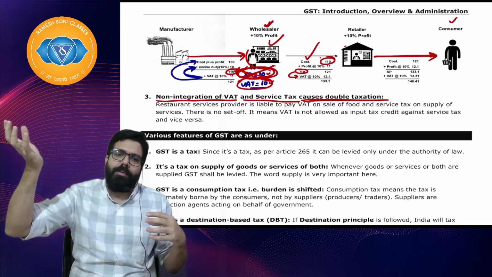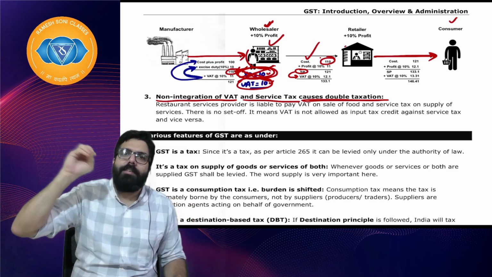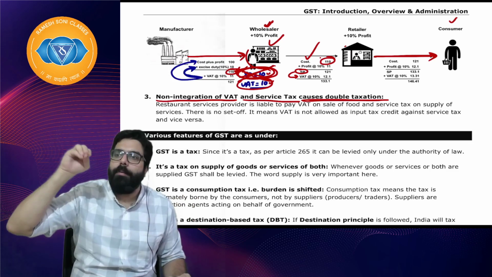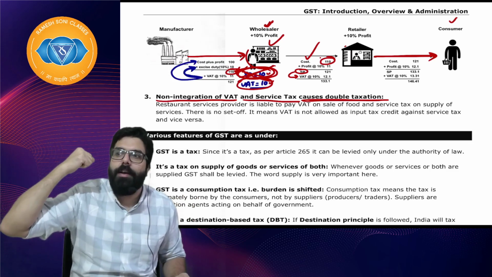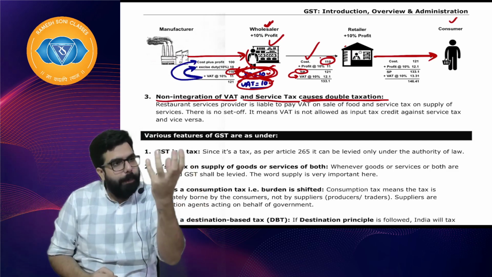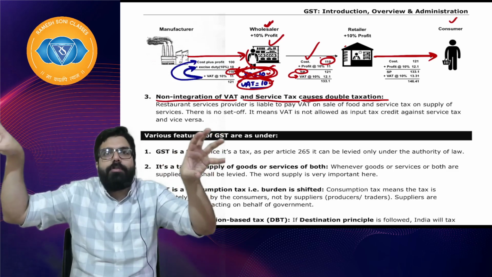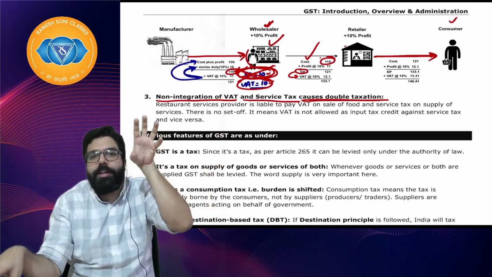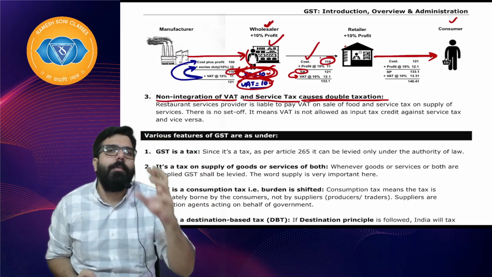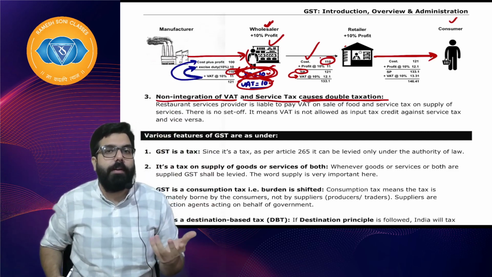When you used to go to the service tax department, sometimes there used to be a fight. They used to say no, 70% is service, but you have considered only 60%. So Baba, there was no integration between VAT and service tax. People had to charge service tax separately, VAT separately, give service tax to the central government, VAT to the state government. But now with the coming of GST, what is happening?